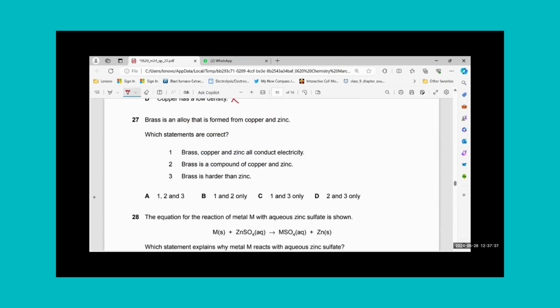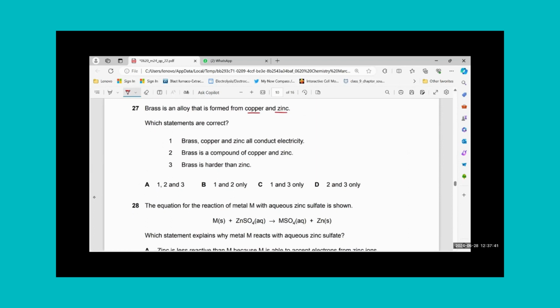Brass is an alloy formed by copper and zinc. Which statement is correct? Brass, copper, and zinc all conduct electricity. Yes, they all conduct electricity. Brass is a compound. No, it's not a compound. It's a mixture because it's an alloy. Brass is harder than zinc. Yes, it increases its hardness when we make an alloy. It gets harder and less malleable. So C.